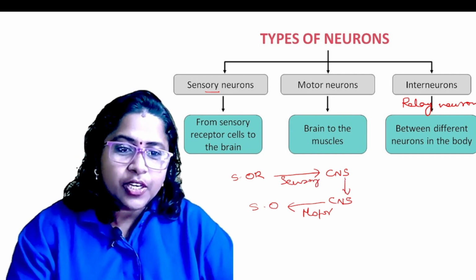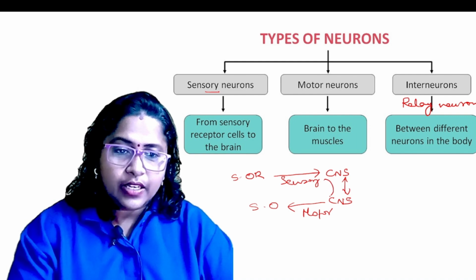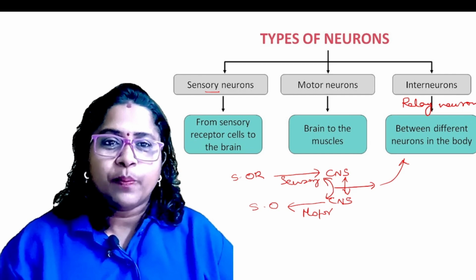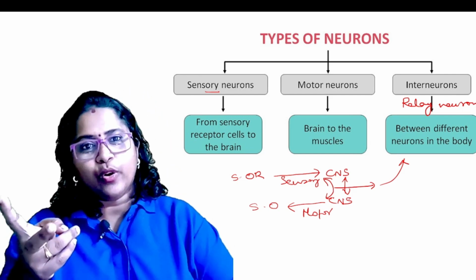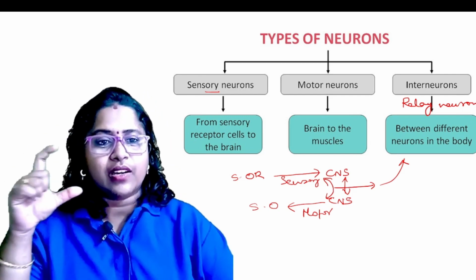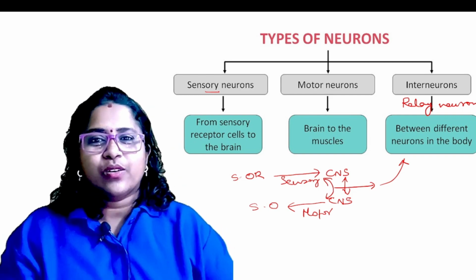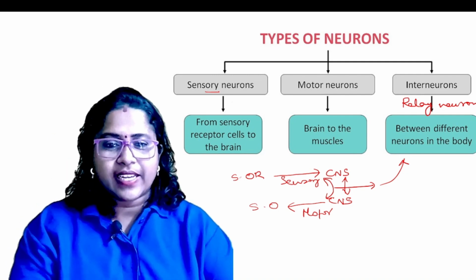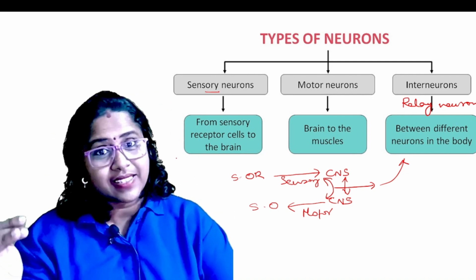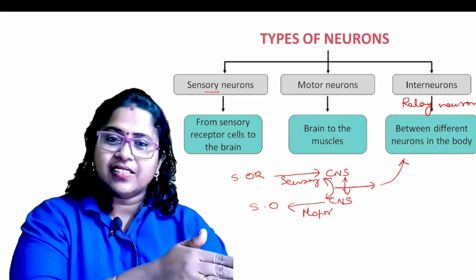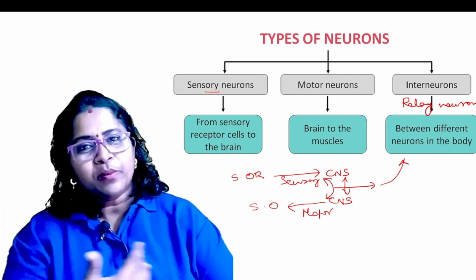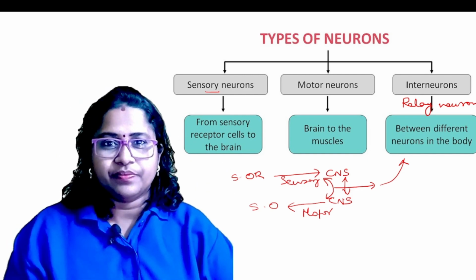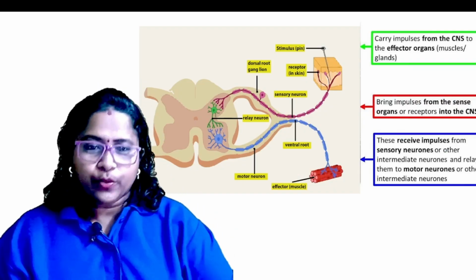And there is a connection between these two, from sensory to motor. Those neurons are called relay neurons. So between the sensory and motor neuron, there are connective neurons called interneurons, or relay neurons. This is another type of classification. Sense organs to the central nervous system: sensory neurons. Central nervous system to the effector: motor neurons. And the connection between these two: relay neurons. Okay, clear?